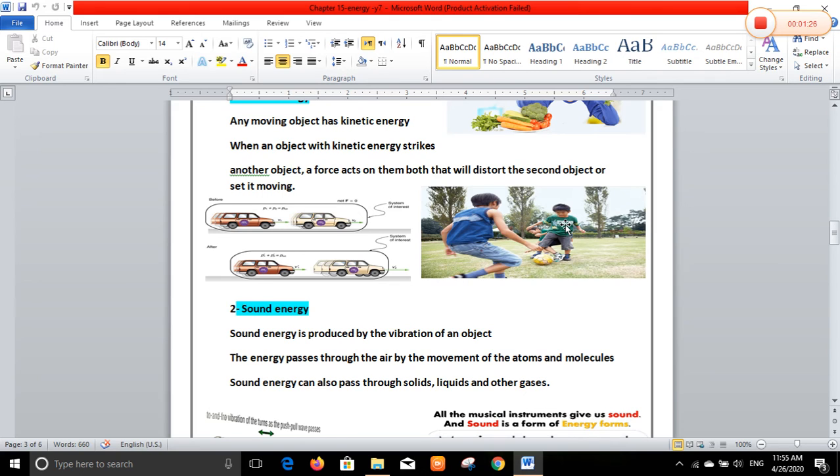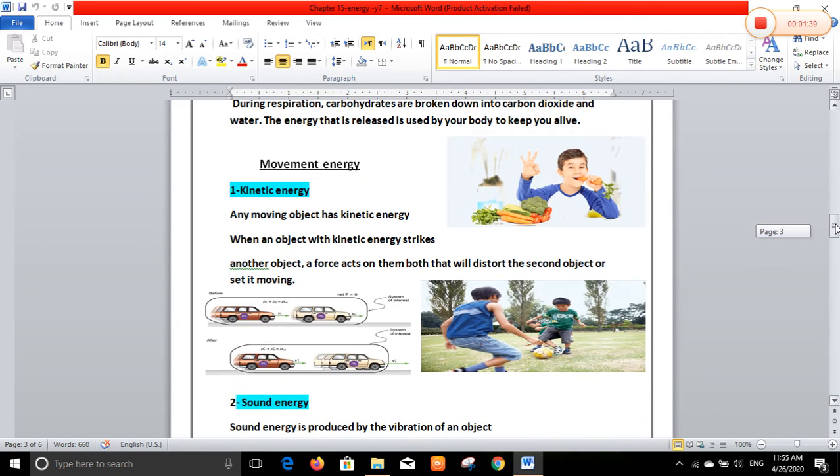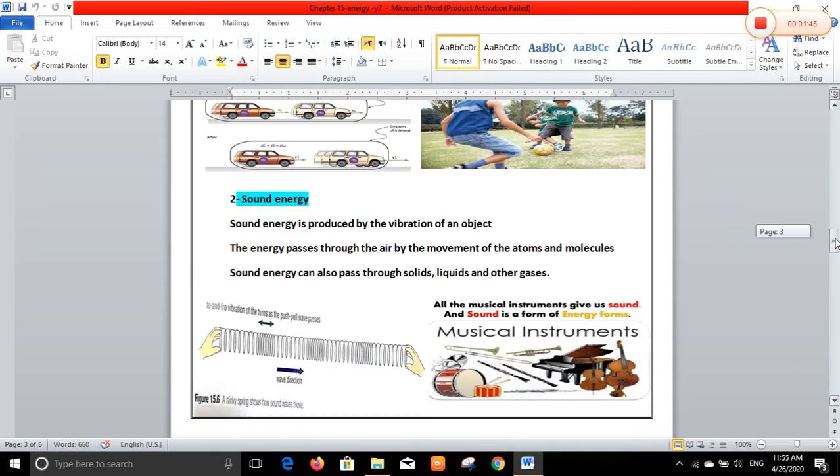And also, if this boy strikes a ball, he gives it a force, or gives it energy, that allows this ball to run away. So movement energy is kinetic energy. Any moving object has kinetic energy.